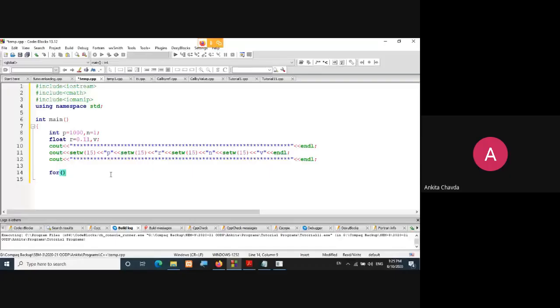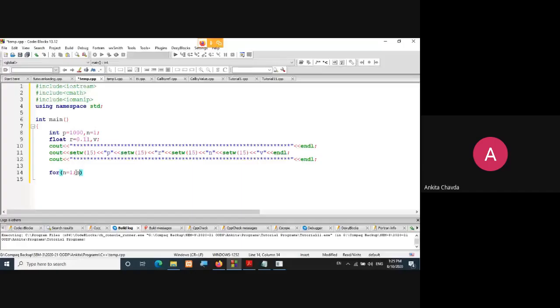We have two options. Either you take another integer variable: if i starts at 1, i is less than or equal to 10, and i plus plus. This loop also executes from 1 to 10. Instead of that, I have taken n directly here: n equals 1, n less than or equal to 10, n plus plus.